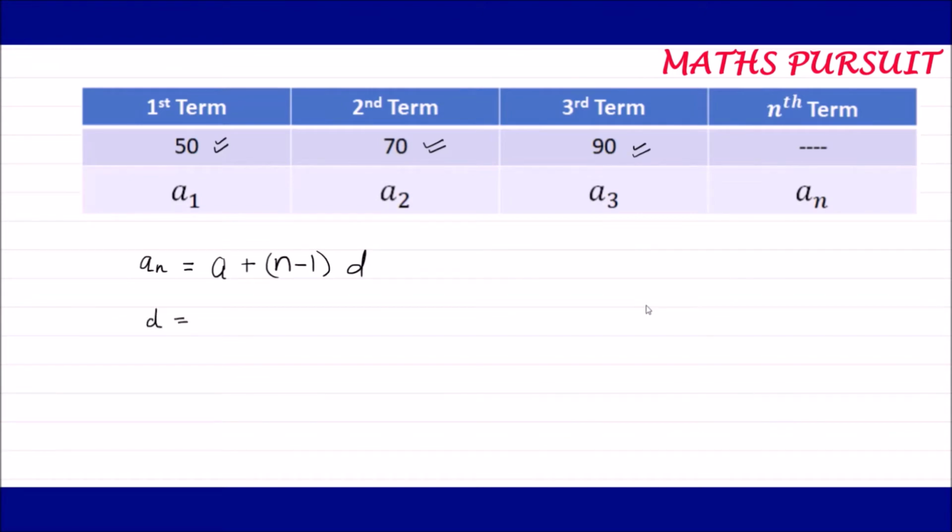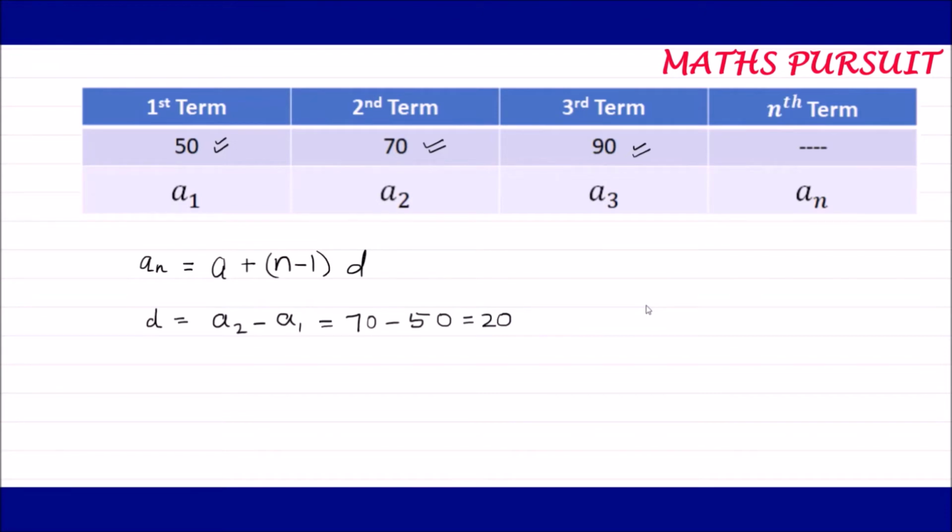So guys, we could see that the common difference comes to, if I calculate a2 minus a1, that is equal to 70 minus 50, which comes to 20. Even if we know that this lady is saving rupees 20 every month, it means it keeps on adding rupees 20 more every month. And now how did I find out the common difference?